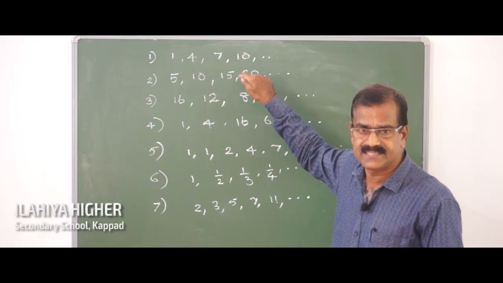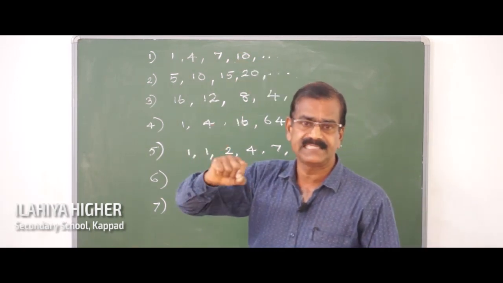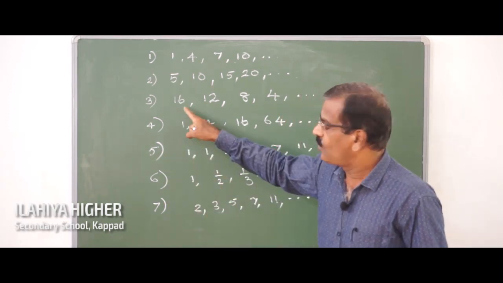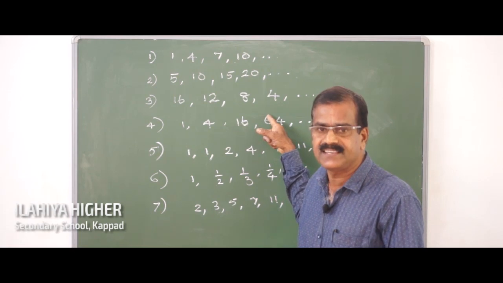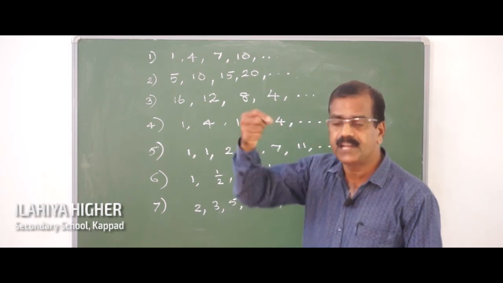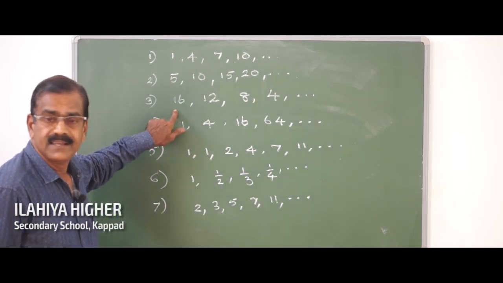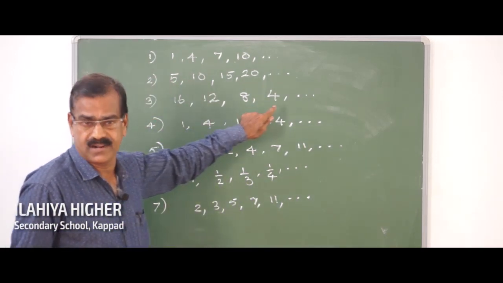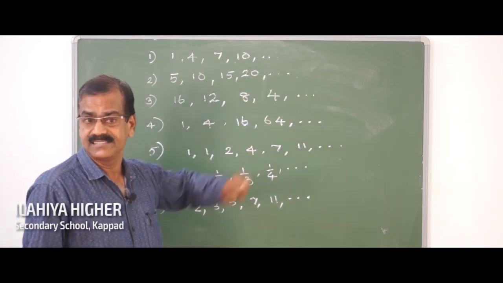In these two sequences a positive number is added, whereas in this sequence you can see a negative number is added. That's why this is a descending one. This is a decreasing sequence.